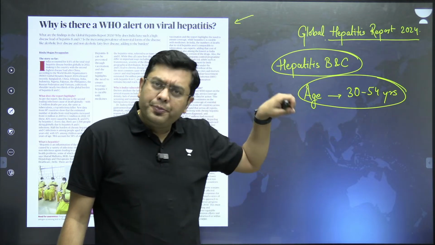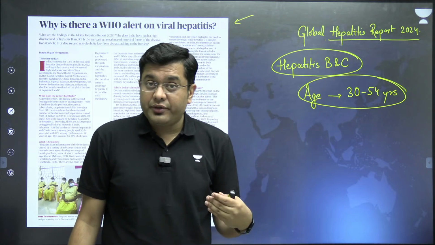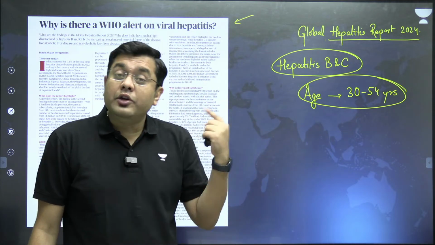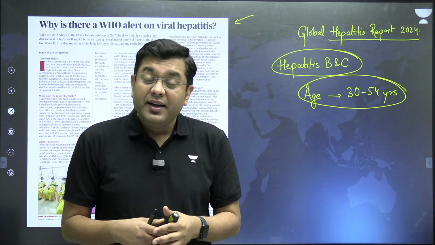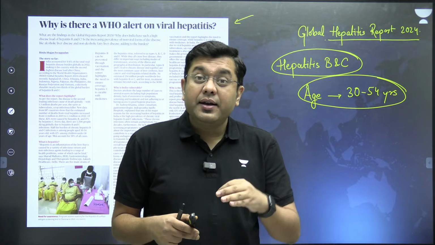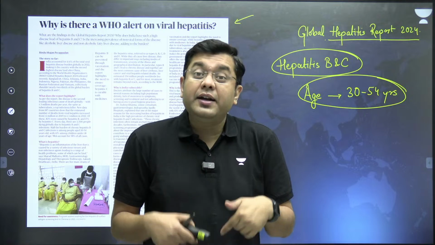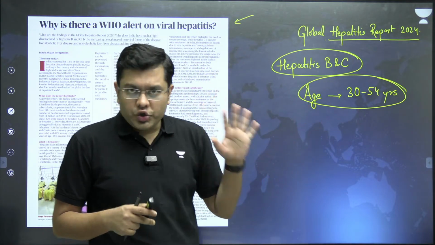In well-to-do jobs or in well-to-do families, you can withstand that shock of a disease. But in poor families where the only bread earner suffers from a disease like this, there is a significant loss of income, out-of-pocket expenditure, leading to impoverishment and continued form of impoverishment. So that is again an issue.